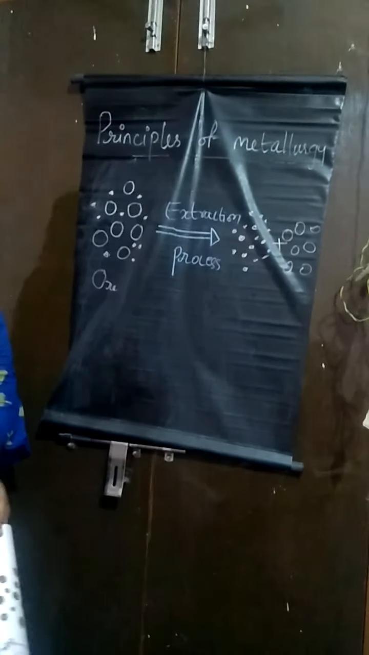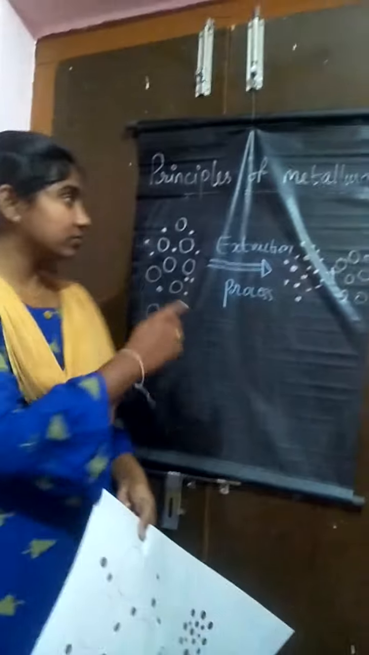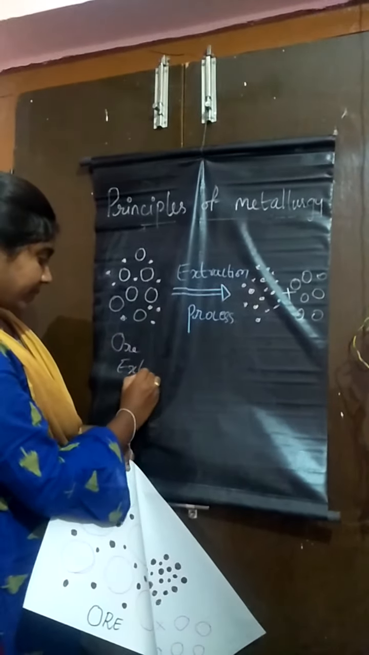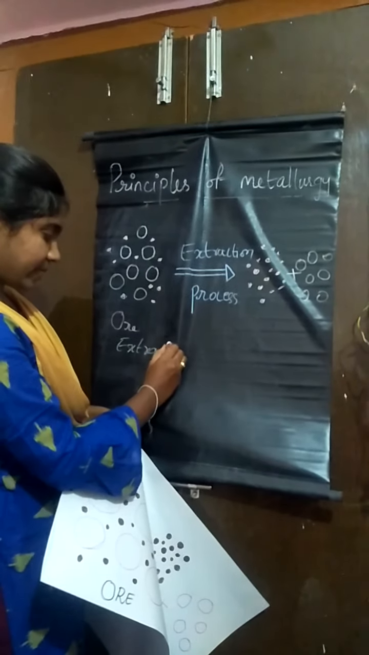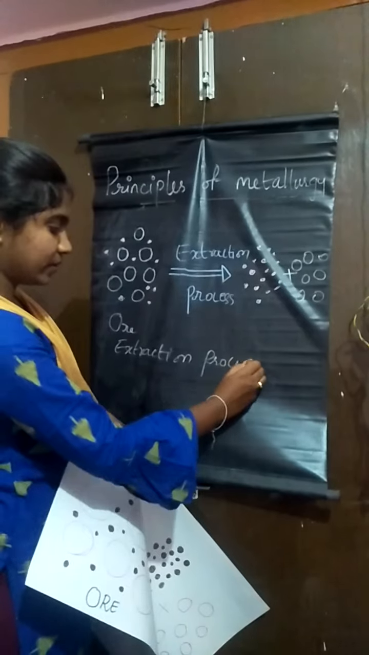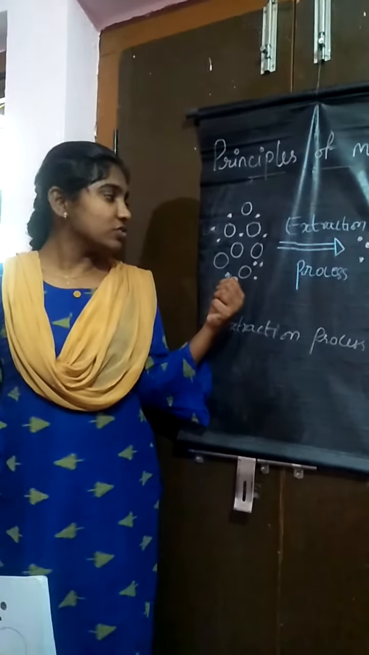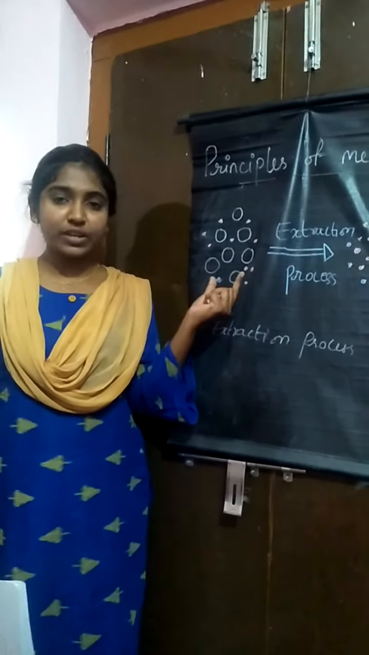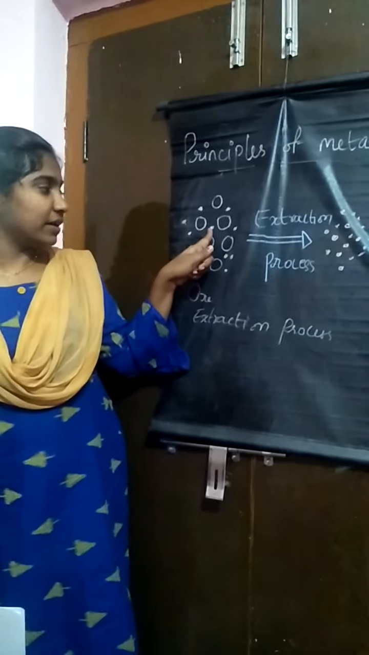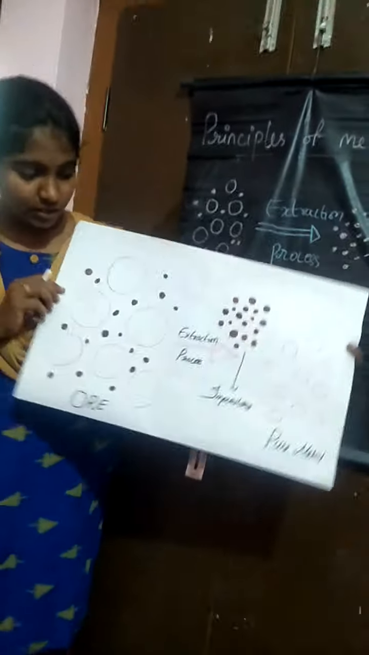So in the principles of metallurgy, the first one is the extraction process. In the extraction process, what is happening? So this is the ore. In this ore, you can see this part is the metal part and this part is the impurities which are present. I want you to show a chart.